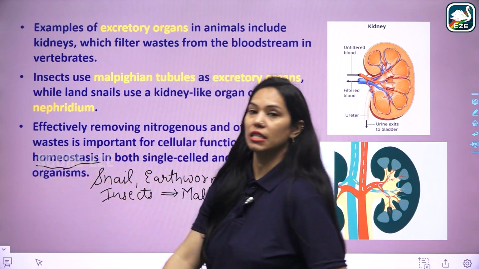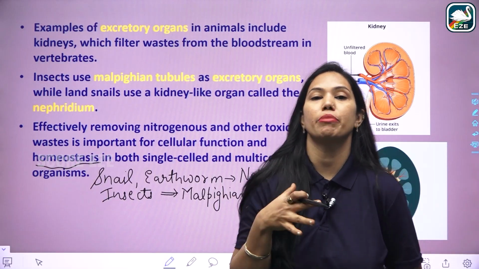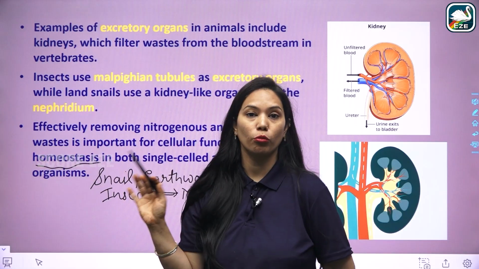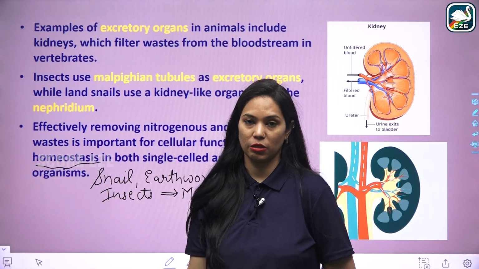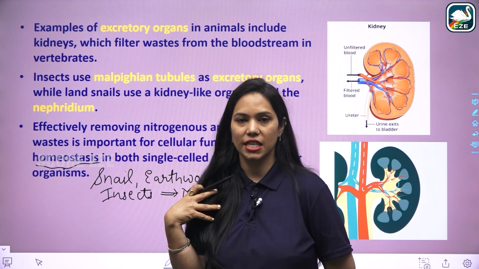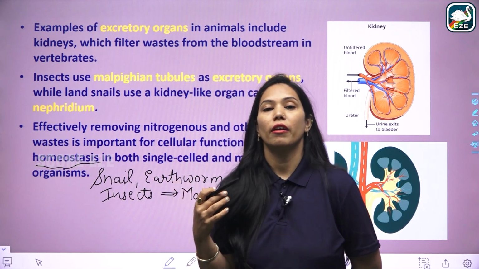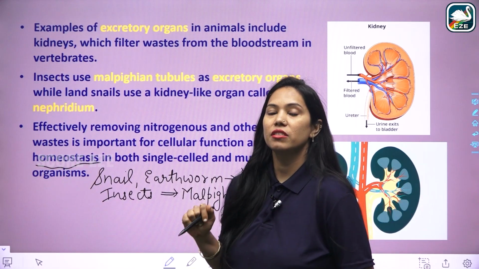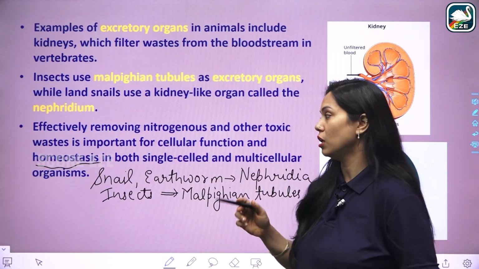What is homeostasis? To maintain the internal temperature of our body. Blood and hormones basically do the function of homeostasis. Our internal body temperature is 37 degrees Celsius, right? So it is very important to maintain the homeostasis of our body. It is regulated by the hypothalamus of the brain.